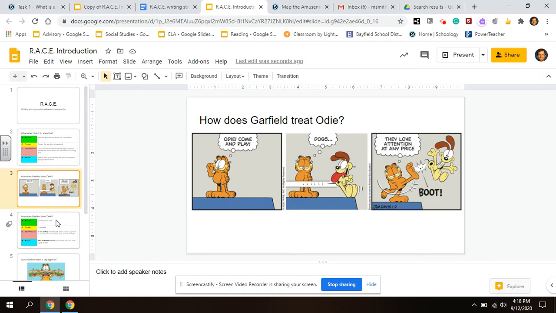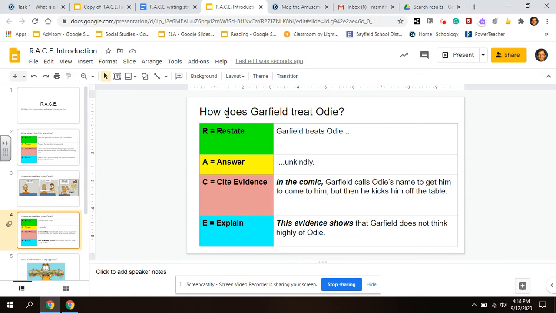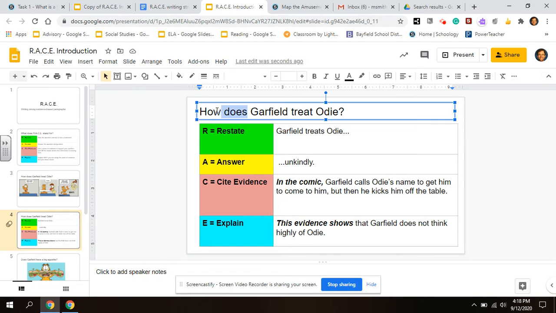Well, if I'm going to write a RACE response about this, to answer the question, how does Garfield treat Odie, first I have to restate. Get rid of these question words and just turn it into a statement. Garfield treats Odie, and my answer is unkindly. This would all be one sentence here.